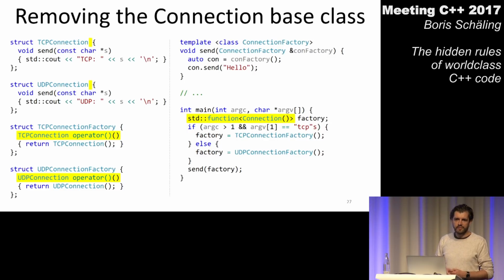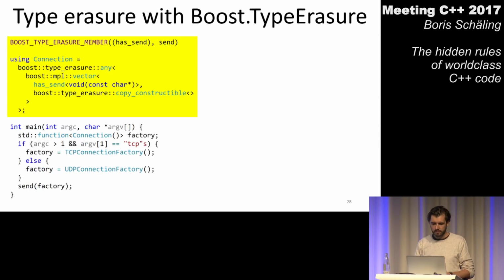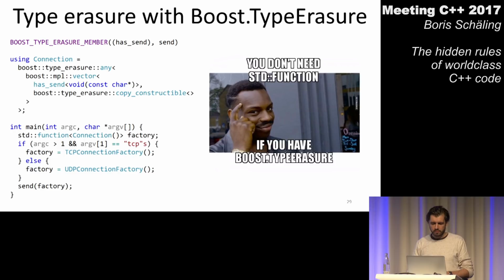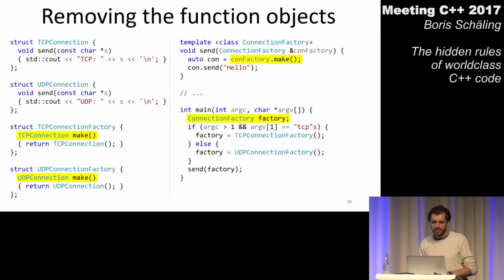So at that point, I have no class hierarchy anymore, but I still have this weird function operator in my connection factories. In the beginning, I had this nice function called make. So let's see whether we can go back and introduce a more readable function name here. Okay, I always forget these pictures, but then they're not that important. So I want to write again code which looks like this. I want to call make on my connection factory because I find this, for whatever reason, more readable, which means I need to change my connection factories. I need to replace those function operators and use make again.